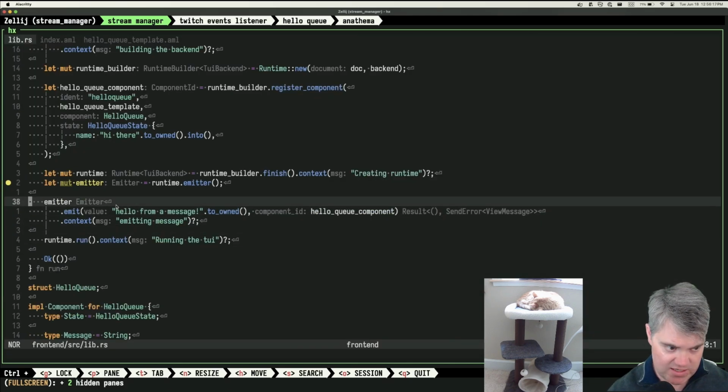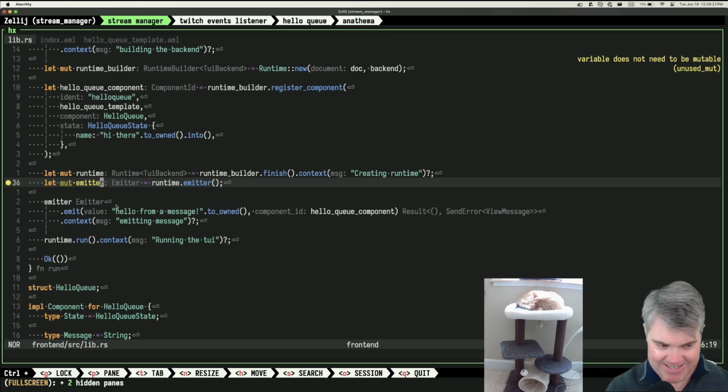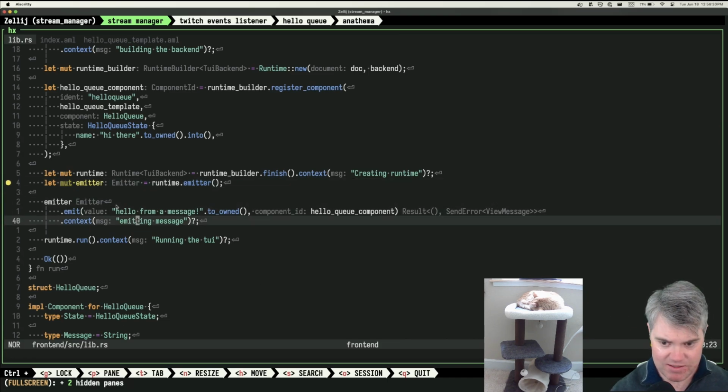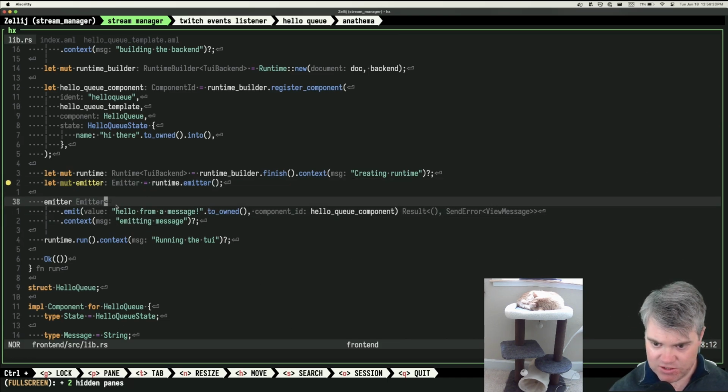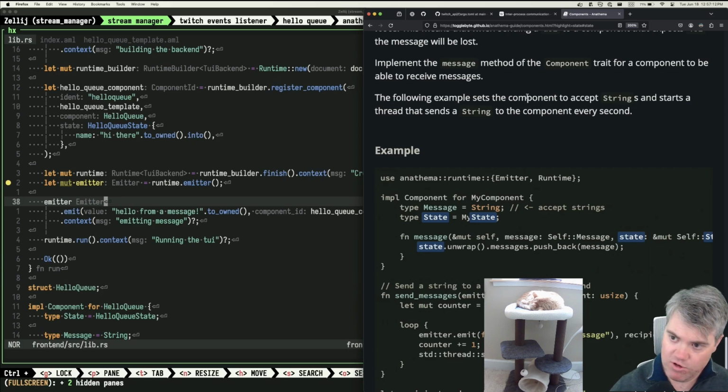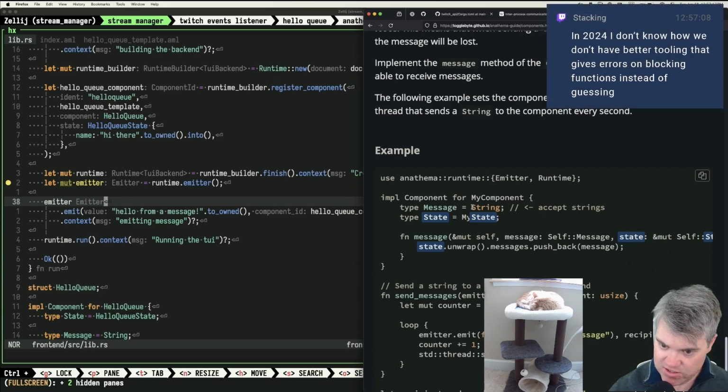Okay, interesting. That's not exactly what I was expecting. Do I need to do something? Let's see, this gives me a view message. The following example sets the component to accept strings and start a thread. So yeah, message string. So state, oh, wait, state unwrap? Why is that an unwrap?